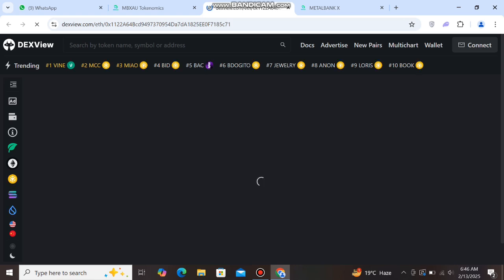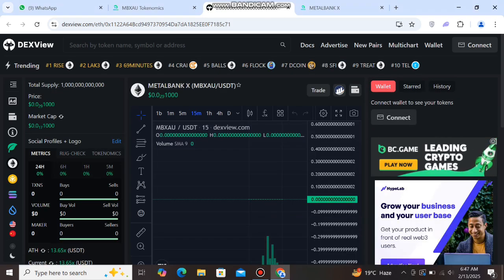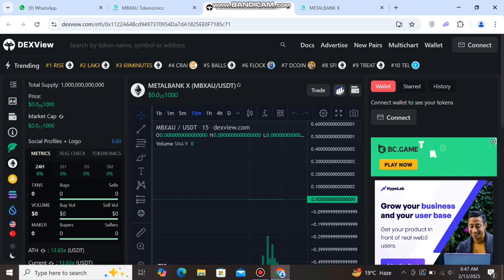So guys, you can click here and see this page is loading. It takes time. Then you can see this page is open now. Guys, you can see this DEX view page is open. Guys, you can start trading MBXAU in DEX view. You can check here